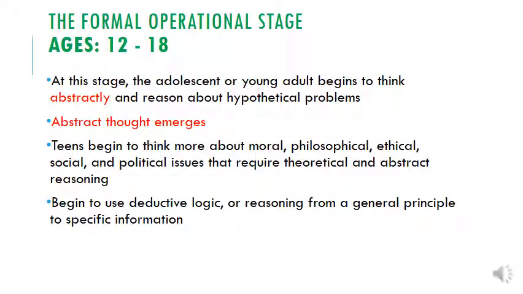Lastly, we have our formal operational stage. Now we've got 12 to 18, but realistically it will be 11 plus, 12 plus. At this stage, the adolescent or young adult begins to think abstractly and reason about hypothetical problems. So this is where we said people may be given a situation that they've not necessarily been through before, but they're able to put a logical explanation to it. They might be able to solve more difficult mathematical problems, even if the solution is not in front of them. So it's about our moral, ethical, social, political issues that require our abstract reasoning. So being a little bit more critical and arguing both sides.